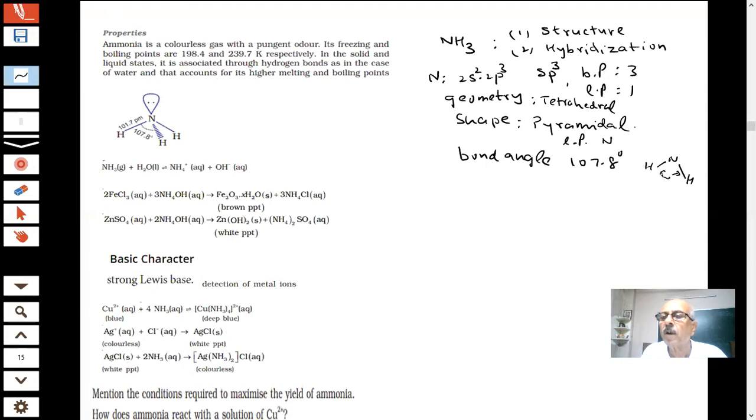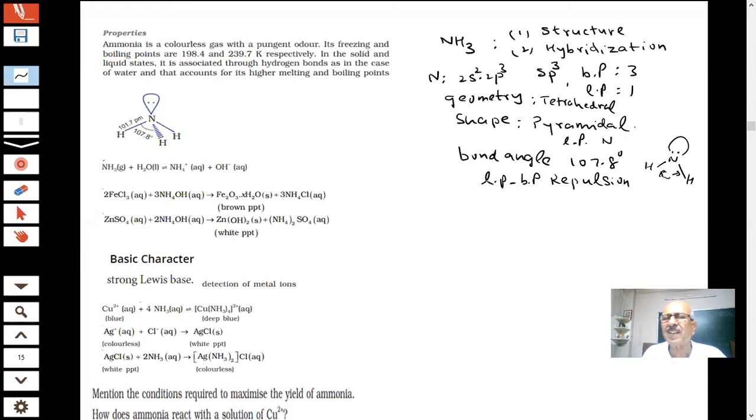This bond angle, students, how much? What is the reason for this? It is having lone pair-bond pair repulsion. There is a lone pair, students. This is repelling these bond pairs. Bond pair-bond pair repulsion is also there, but this is also there. So we understood the structure of ammonia. We have drawn it here. Sometimes they have asked the shape of the ammonia molecule in the paper and also asked the hybridization.